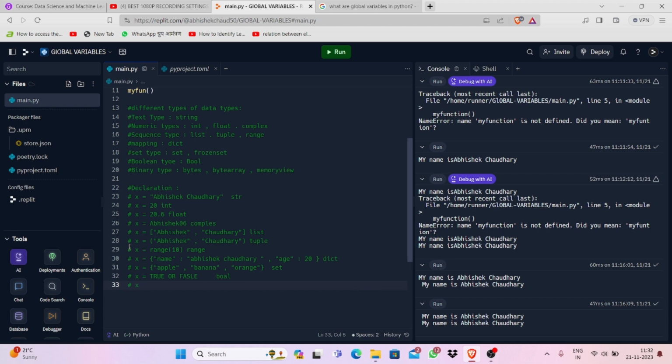Now another x we are going to take, and if we write b here, and then write my name Abhishek, and we have closed this, now this is known as bytes. How many bytes we are giving to this? So bytes. So these are the different types of data types. I think we have completed. Oh, okay, two are left.